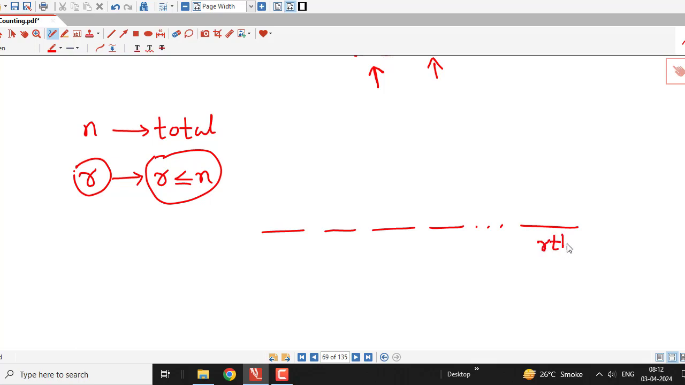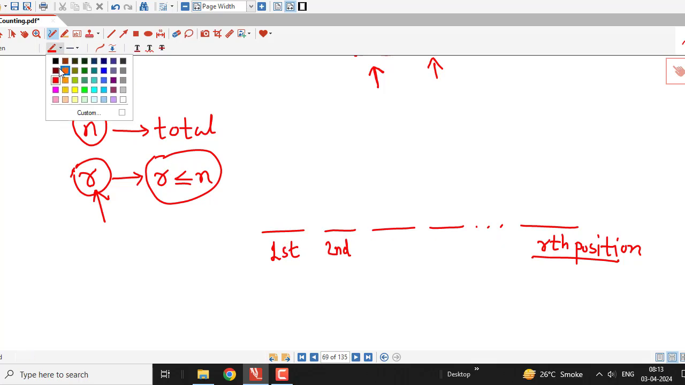This is the rth position, or we can consider boxes also. Now to arrange these n objects in r positions, or to count the number of arrangements of n objects taken r at a time, we have to fill these r positions starting from the first position. This is the first position, second position and up to the rth position, because we are considering r objects out of n, or we want to count the number of permutations of n objects taken r at a time.